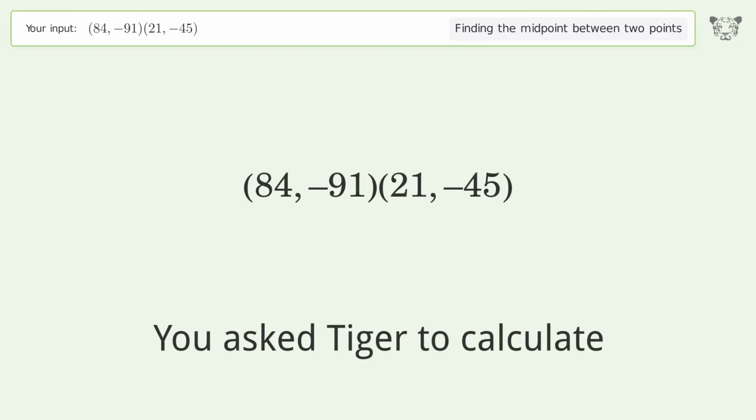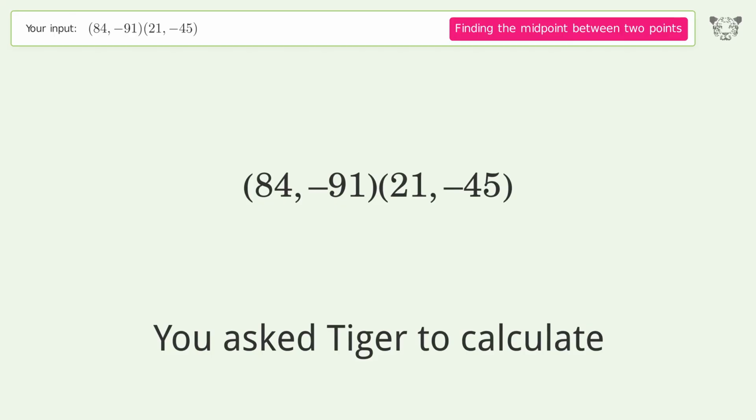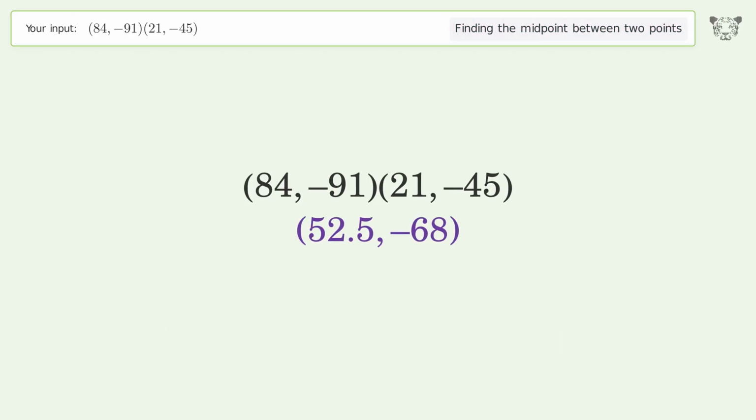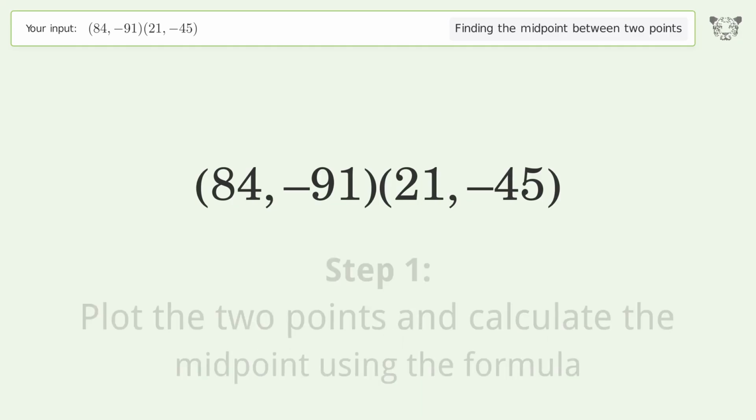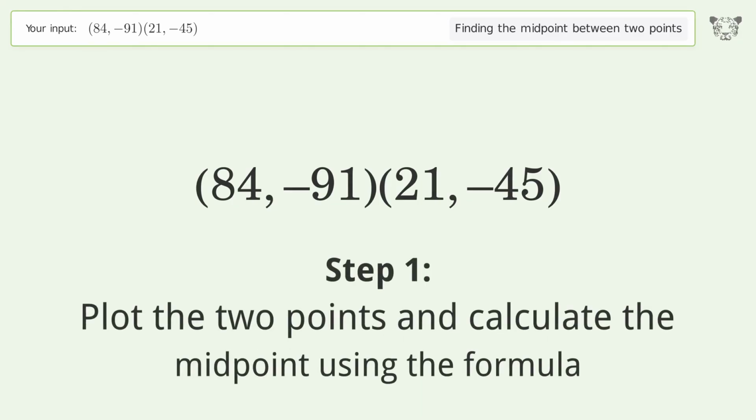You ask Tiger to calculate. This deals with finding the midpoint between 2 points. The midpoint between the 2 points is 52.5, -68. Let's solve it step by step. Plot the 2 points and calculate the midpoint using the formula.